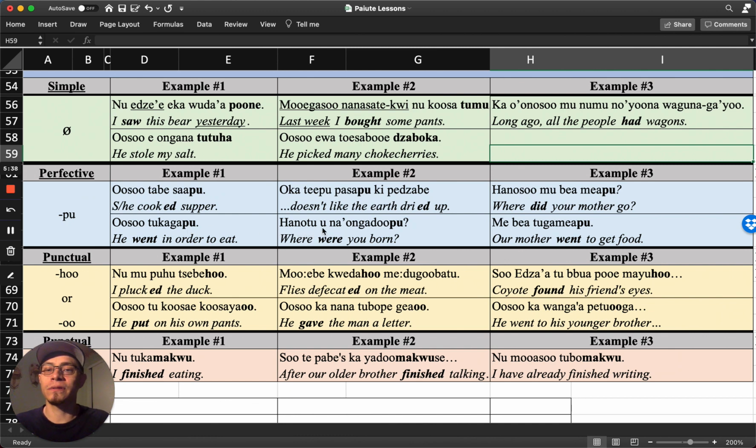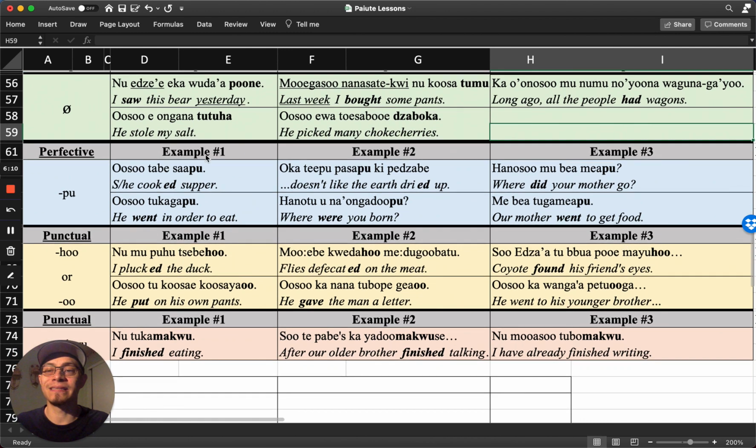This one, hanote na ongarup. So where were you born? And finally, mivya tegamiap. Our mother went to get food. And this is the answer to the first example. Where did your mother go? Well, mivya tegamiap. Our mother went to get food. So that is a perfective suffix.